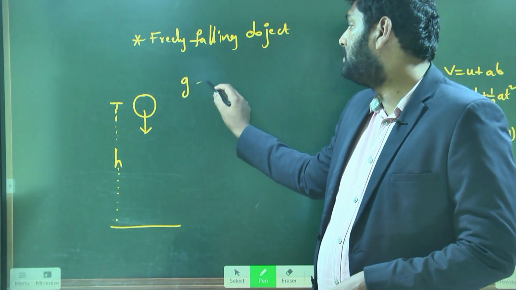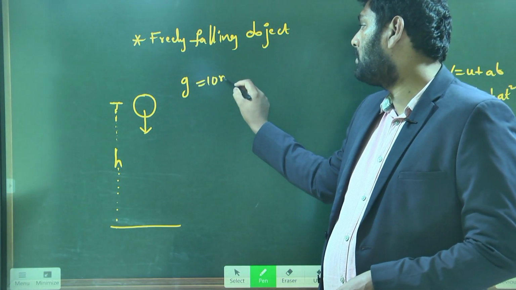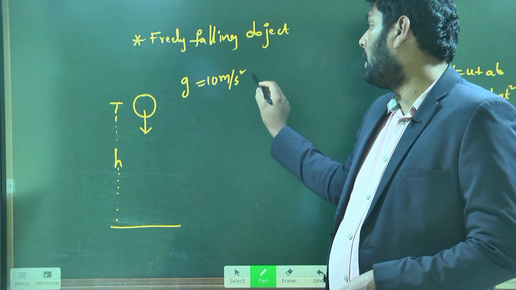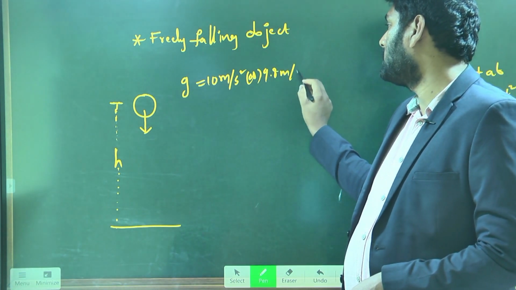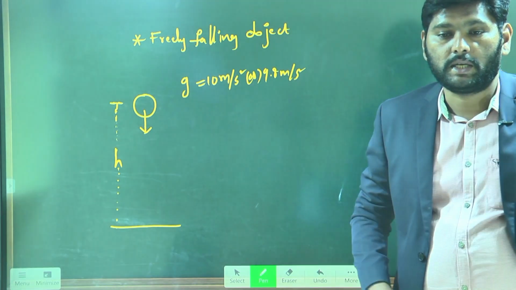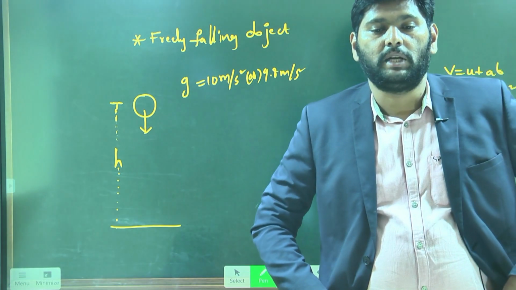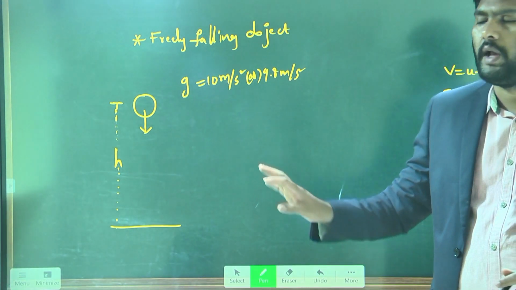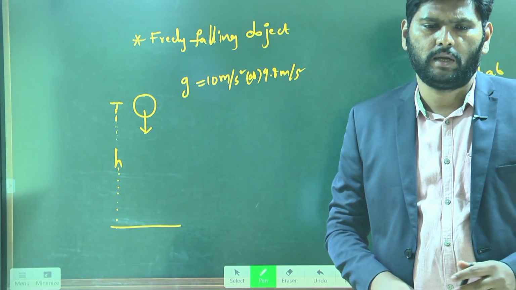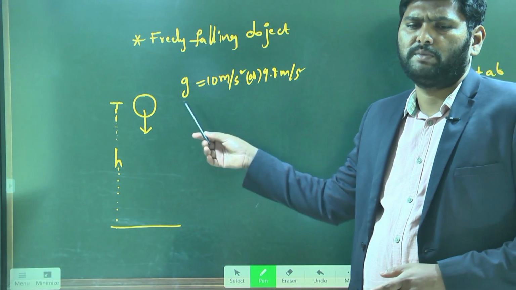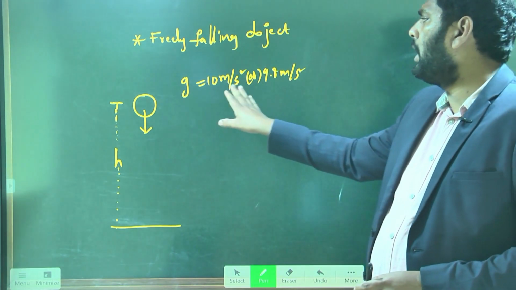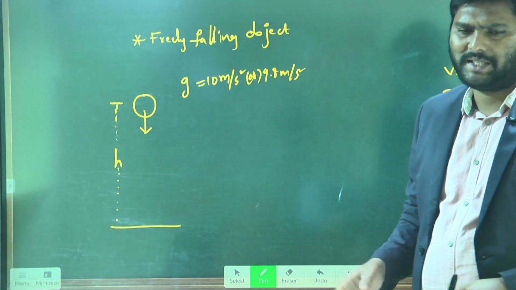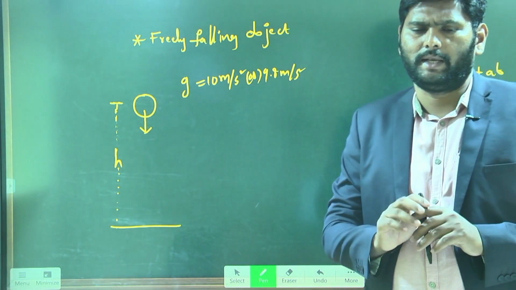The value of g is 10 meter per second square or 9.8 meter per second square. You can take any value; 9.8 approximately you can take as 10. This g value varies between them on the earth surface, since these are the two values we are taking.